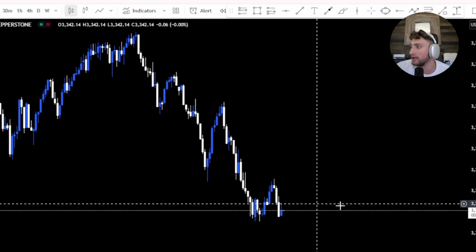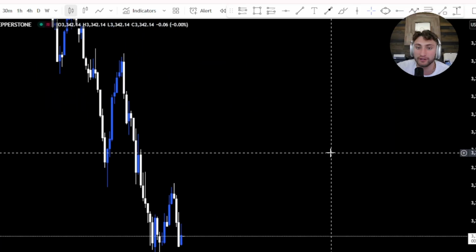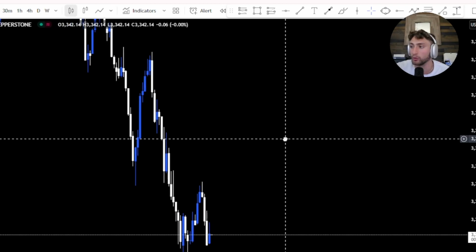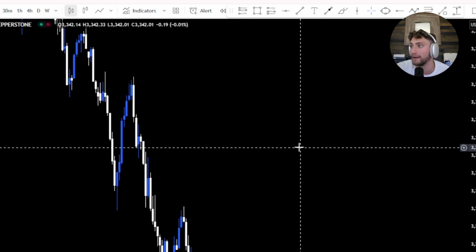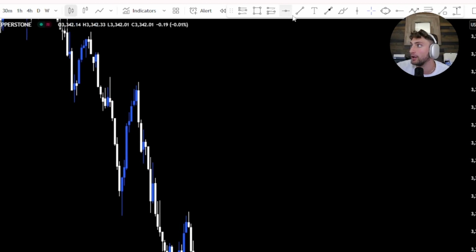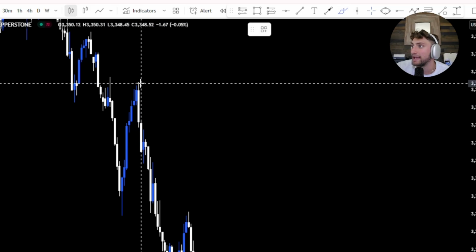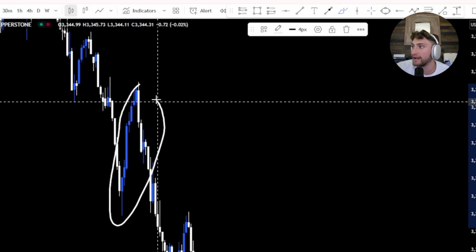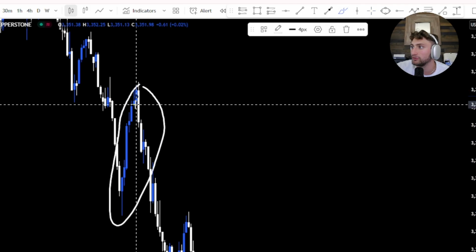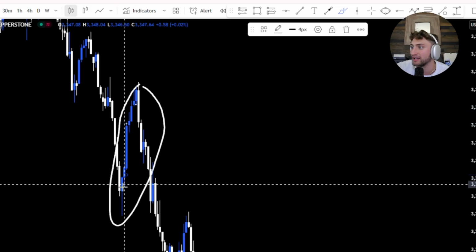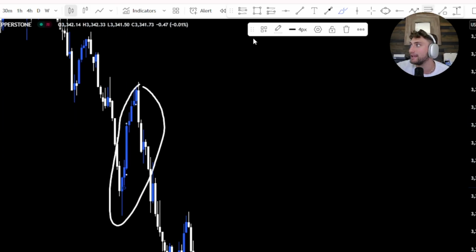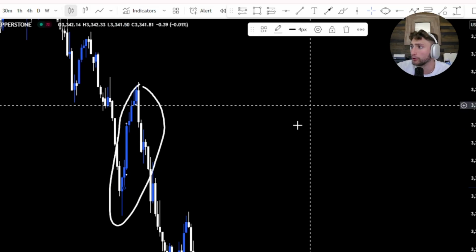So supply and demand, all it is, is just an area of huge selling or huge buying. It's the candle before that. So what do we have here? We have right here a huge move to the upside. How many candles is that? That's 1, 2, 3, 4, 5, 6, 7 candles in a row to the upside. Okay, so what are we going to do?